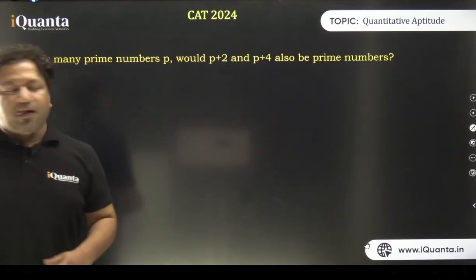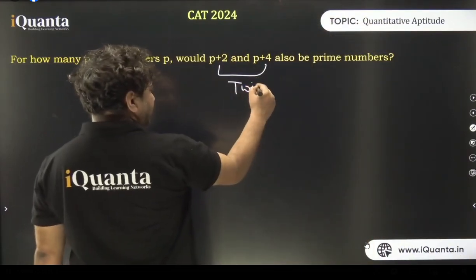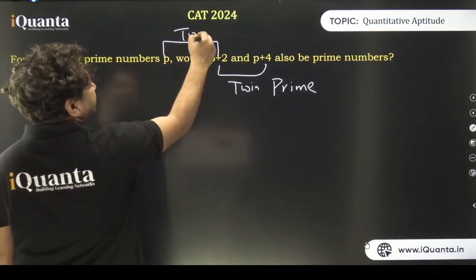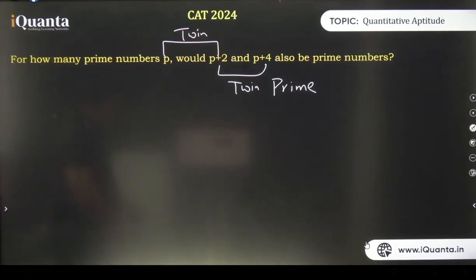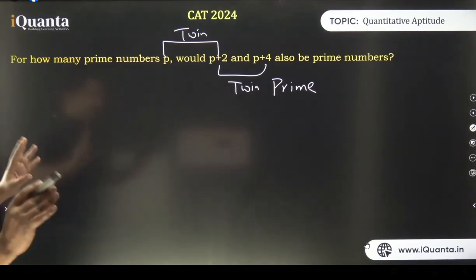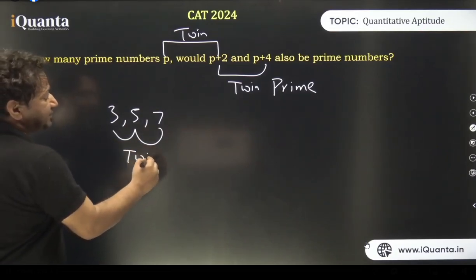So, we discussed twin primes, right? As you can see, p plus 2 and p plus 4 are twin primes, isn't it? And even p and p plus 2 are twin primes. So this question is a concept builder. Between any two prime numbers, the minimum distance can be 2, and only two prime numbers can be there, except there's only one exception, 3, 5, 7. This is the only case where we get 3 twin primes.